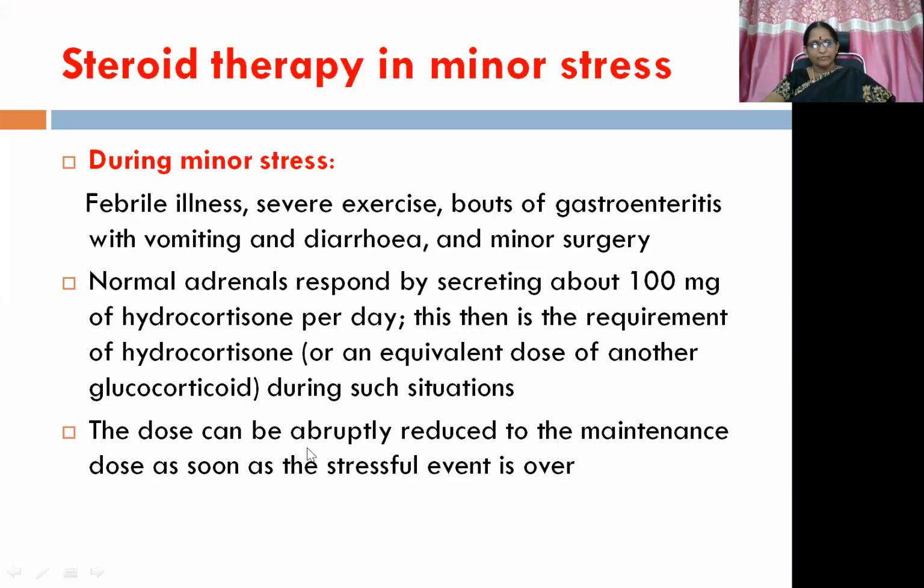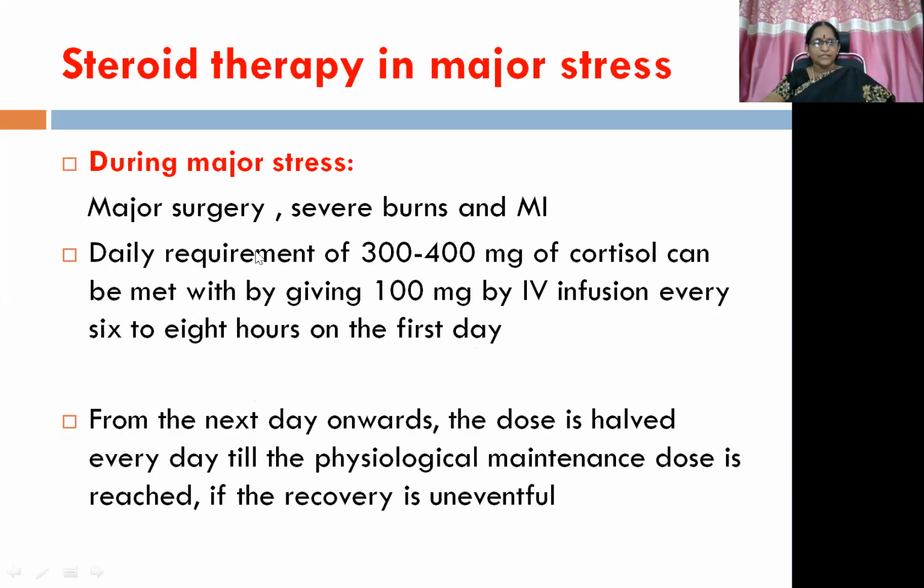The dose can be abruptly reduced to the maintenance dose as soon as the stressful event is over. So if this secretion is not there endogenously, we are going to administer 100 milligrams externally, and soon convert to the maintenance dose. Then during major stress like major surgery, severe burns and myocardial infarction, a daily requirement of 300 to 400 mg of cortisol can be met, whereas previously it was a little less, 100 mg.